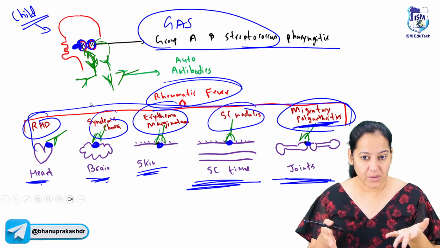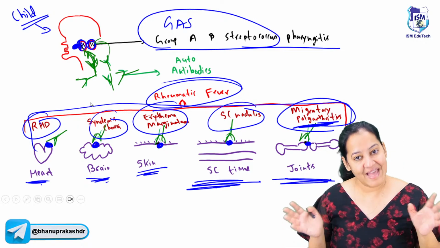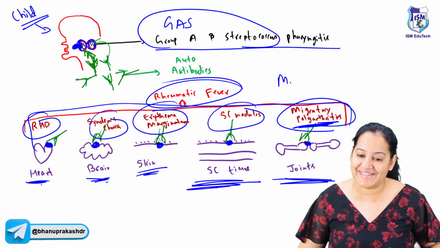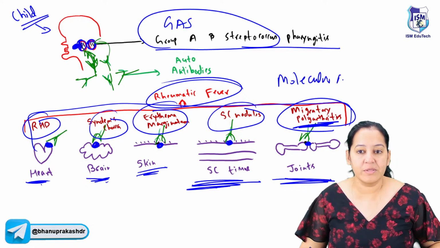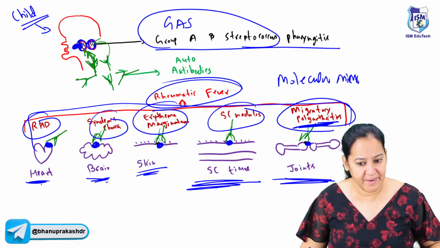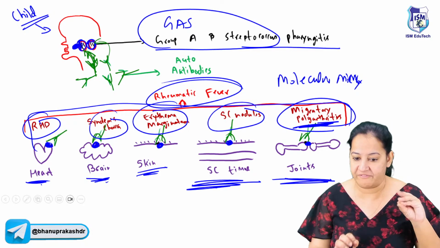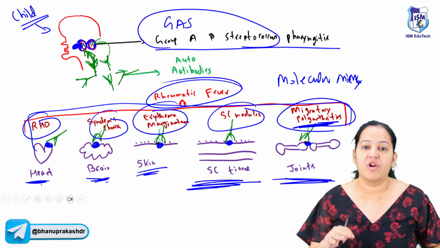And who is causing the disease? Is it bacteria? No, it is the antibodies. So yes, the mechanism is known as molecular mimicry. Absolutely right, Sethi. It's molecular mimicry. Who is doing mimicry with which one? The bacteria is doing mimicry with the human tissue. So that is known as molecular mimicry and cross-reactivity.